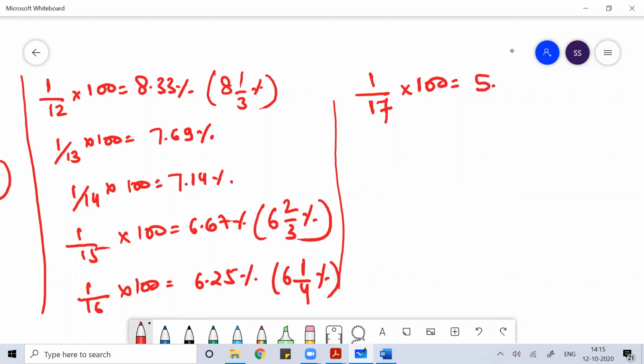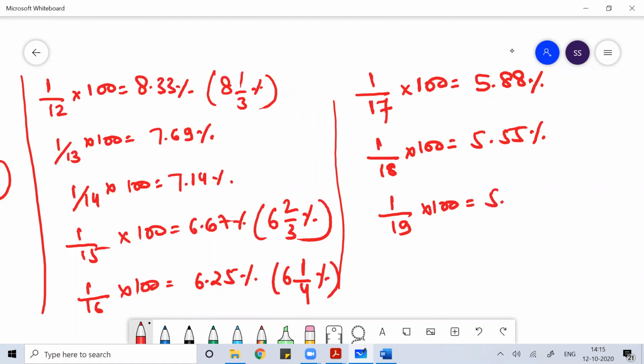1 by 17 in percentage is 5.8823%. 1 by 18 is 5.55%. 1 by 19 is 5.263%. Try to memorize these values. It will be helpful for your exam preparation.